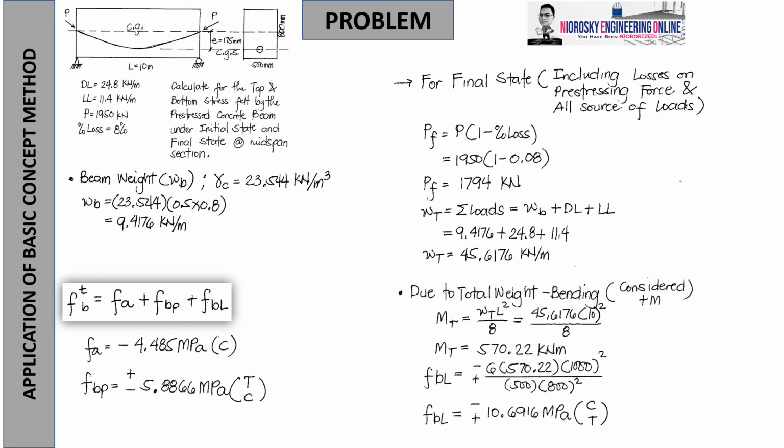Also due to weight bending, you have to consider positive bending as already discussed earlier. So therefore, again, computing the maximum total moment, WTL squared over 8. Bakit WTL squared over 8? Kasi nagkataon, simply supported po yung beam natin. Otherwise, you have to perform the shear moment diagram to make you feel comfortable in computing the maximum moment or the moment in that specific location, other than having the mid-span condition. Pwede kasi any point of the beam. Okay?